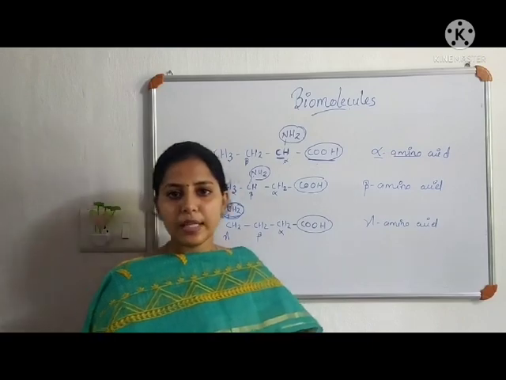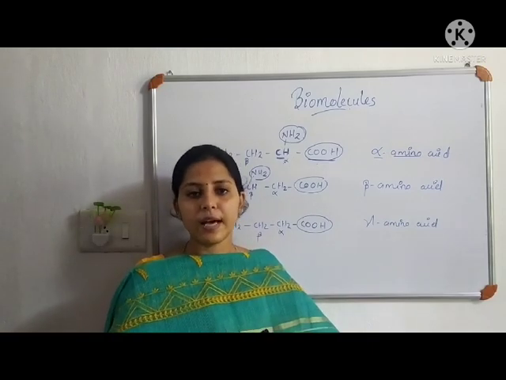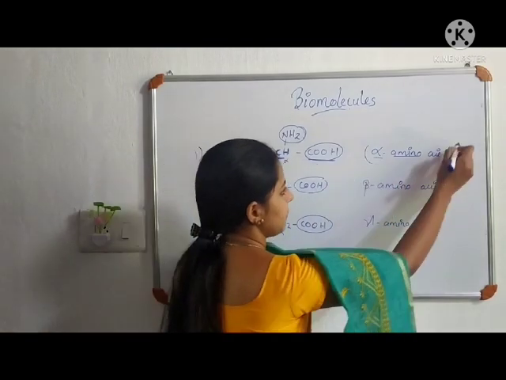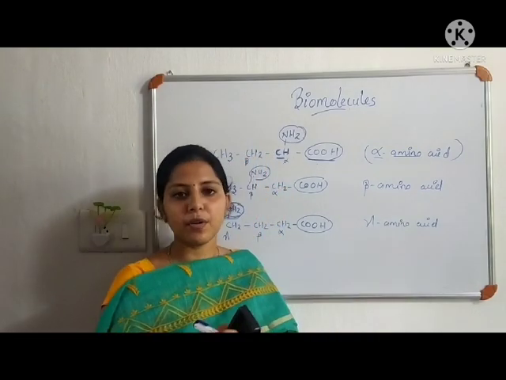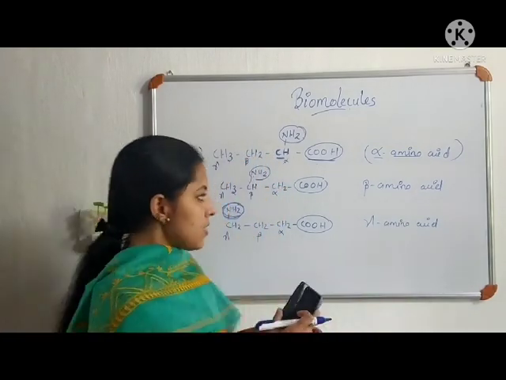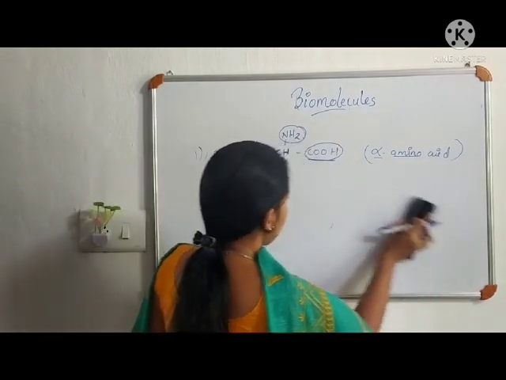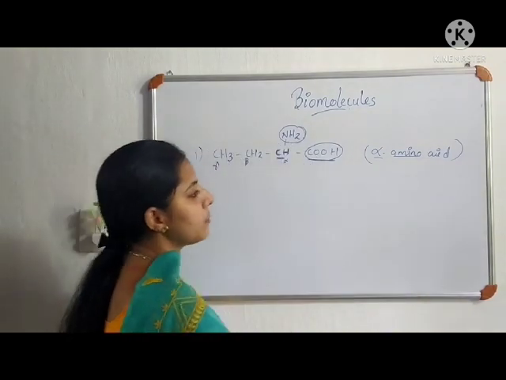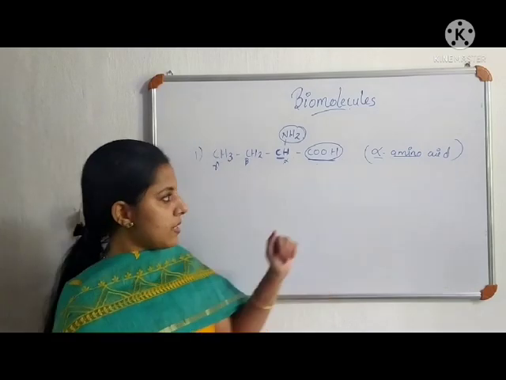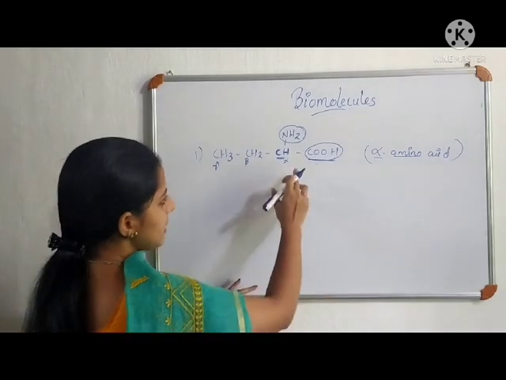So actually in proteins, the monomers are alpha amino acids. So in protein, alpha amino acids are the monomers. So we have to study these alpha amino acids in detail. In alpha amino acid, we can see that